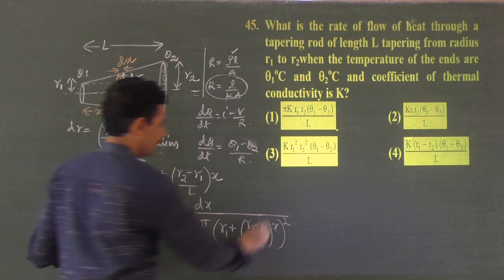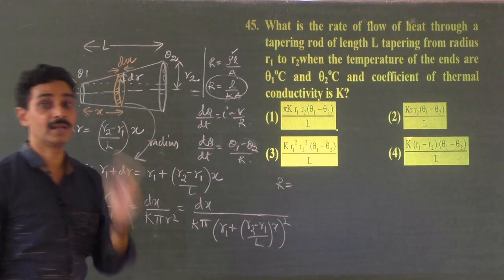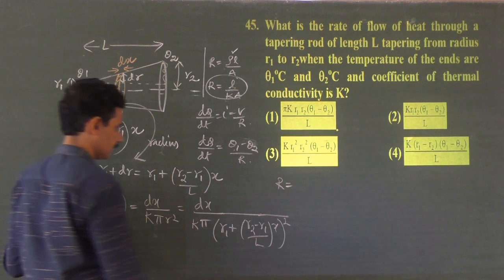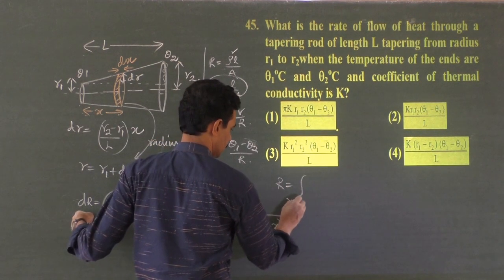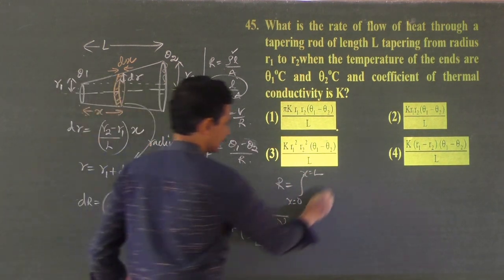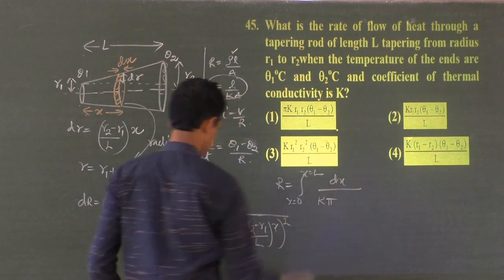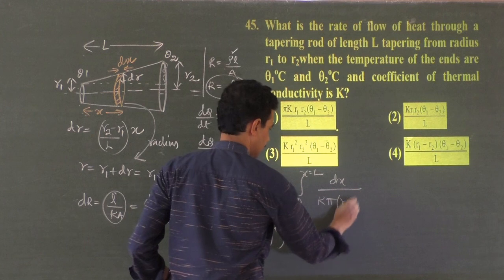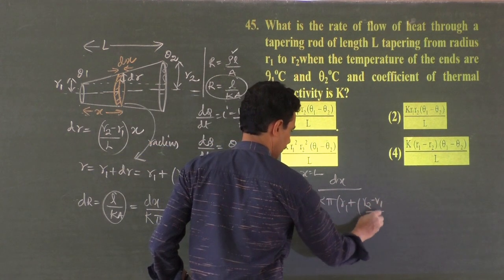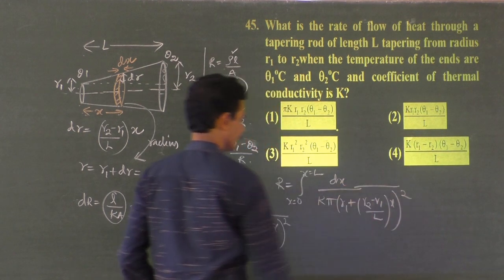So the total thermal resistance of the whole tapering rod is equal to the integration from x equal to 0 to x equal to L of dx divided by k pi, r1 plus r2 minus r1 by L into x, whole square.